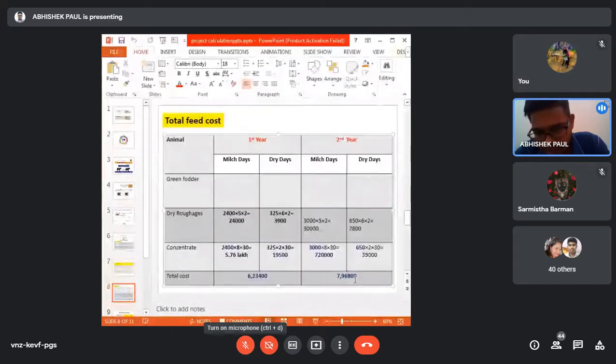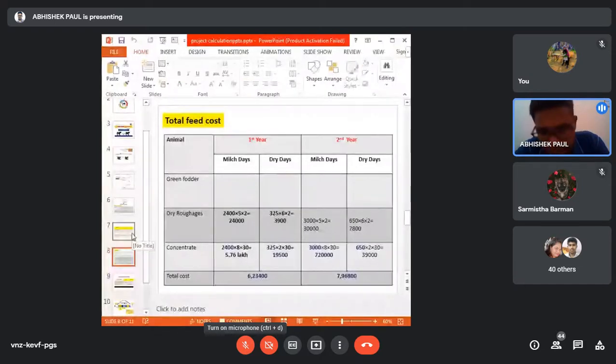So third year, fourth year, fifth year will be the same. Why is it the same? Because the milk days as well as the dry days are similar to the second year. So the second year column will be the same for the third year, fourth year, up to the fifth year. There will be no change. The only change is in the first year and second year because of the dry days. Please remember. So this is the procedure to calculate the total feed cost required for each and every year.